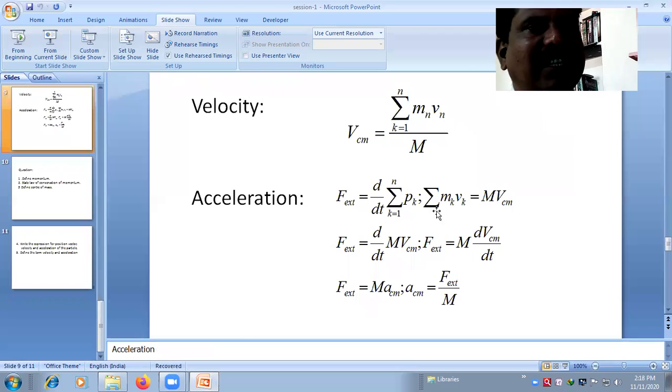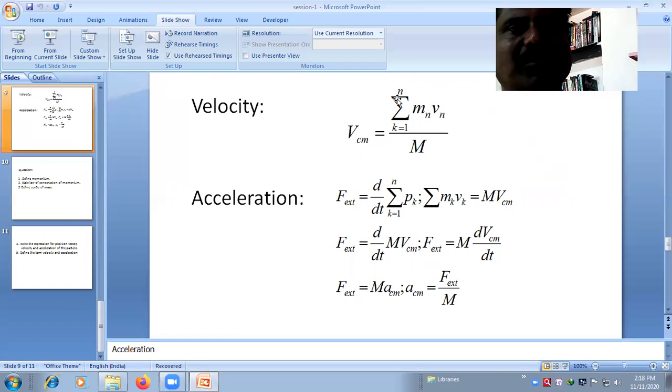So when you differentiate RCM with respect to t, you get dRCM divided by dt, the change in displacement with respect to time, that is velocity. So VCM equals summation of k equals 1 to n of mk vk, divided by capital M.